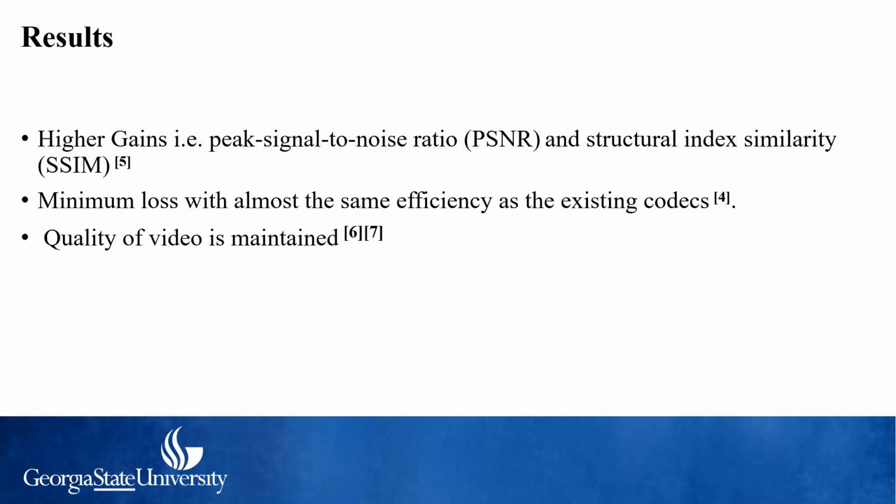Since these values are high, it means that the quality of the video is maintained after the compression is done. And also, even though the efficiency of the compression matches existing technologies, they were still able to achieve it with minimal loss of information. So these are the reasons why deep learning neural networks are now being used to improve video compression techniques.